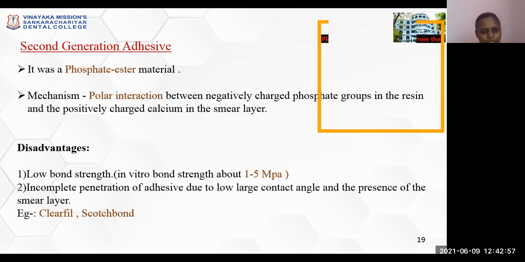Disadvantages: it also resulted in the low bond strength of about 1 to 5 megapascal, incomplete penetration of adhesive due to low contact angle, and the presence of the smear layer. Examples are Clearfil and Scotchbond.